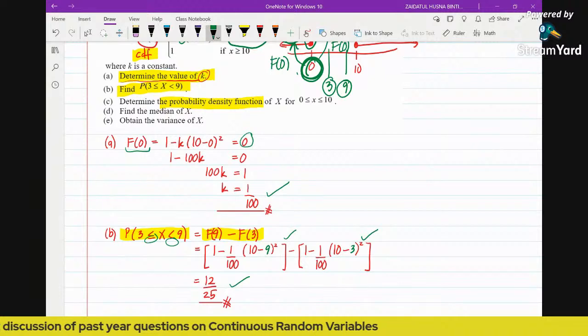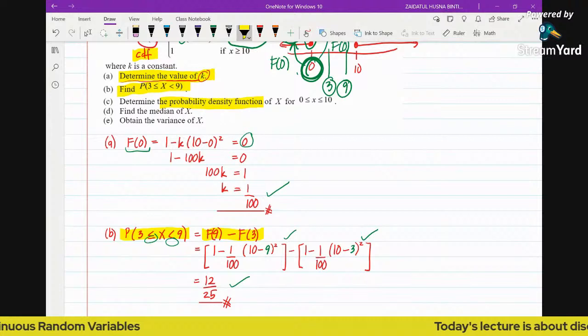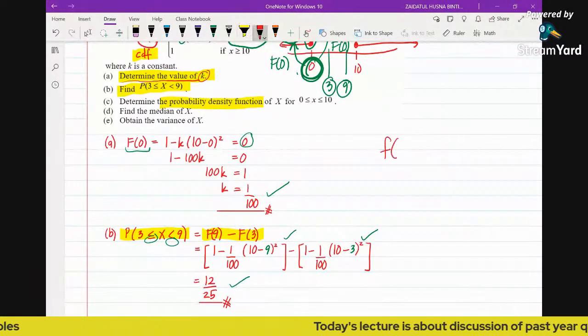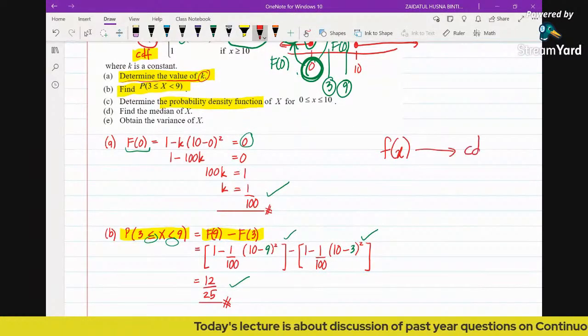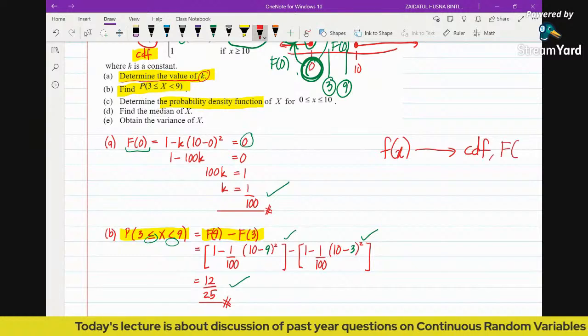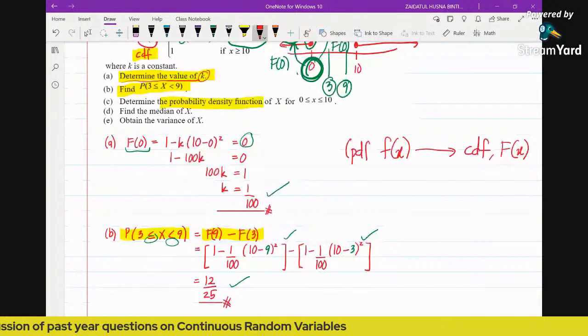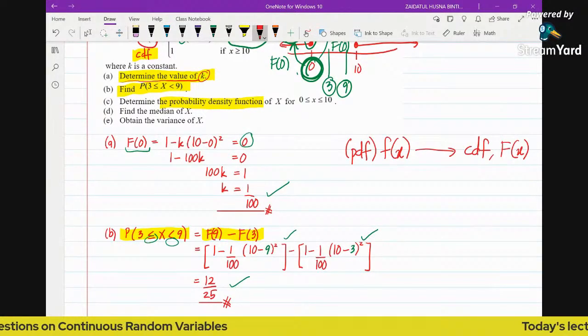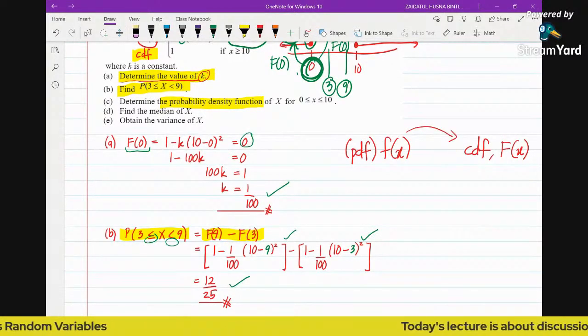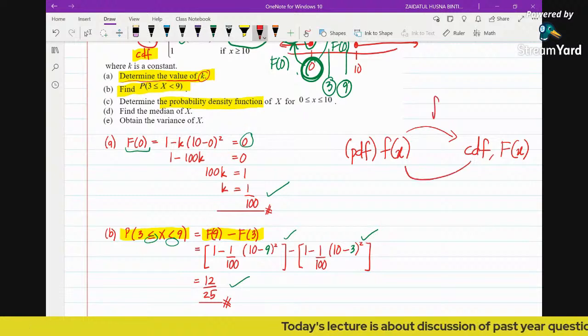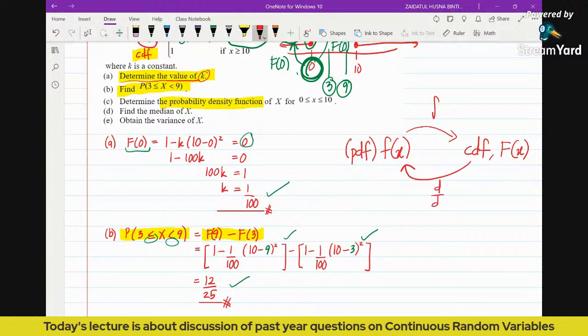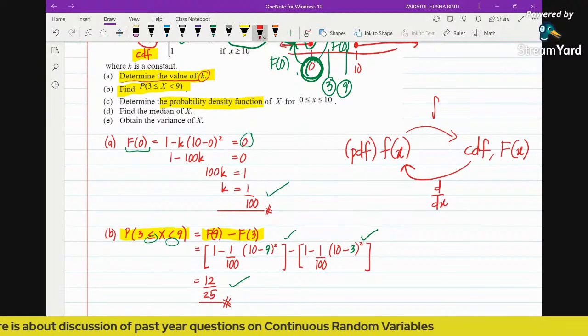And then next, we are required to find the PDF. We discussed just now, from PDF to CDF, which is the capital F, this is the PDF. If you want to find the CDF from the PDF, you're going to integrate, right? But now because we are provided with the CDF, in order to find the PDF, we just need to differentiate. So this is the one that we need to perform. So we are going to perform differentiation.